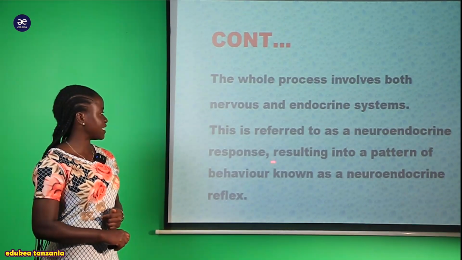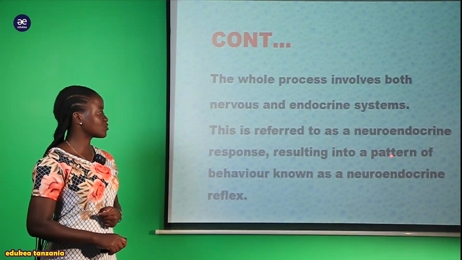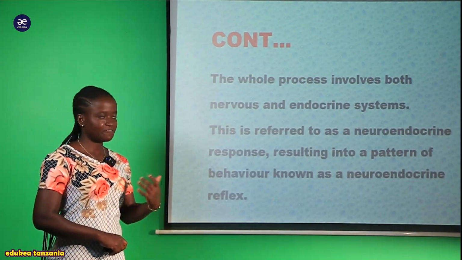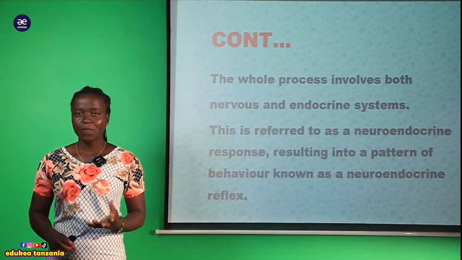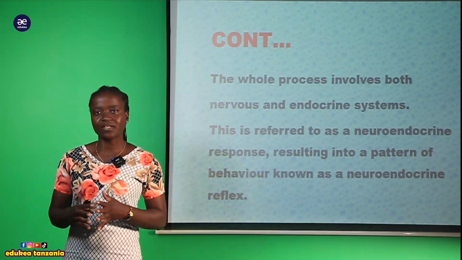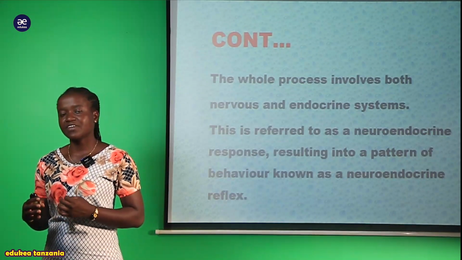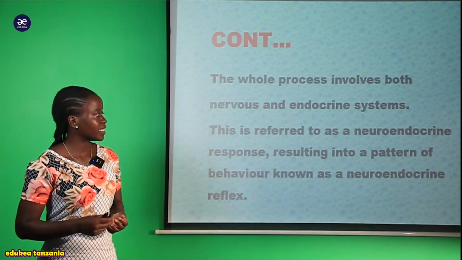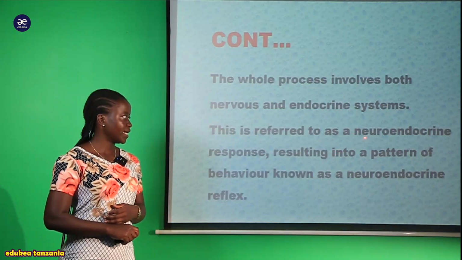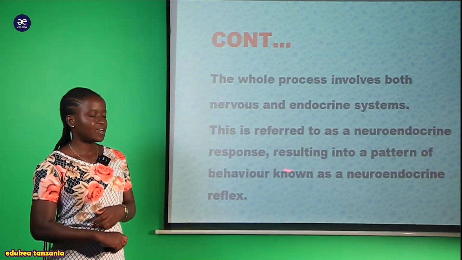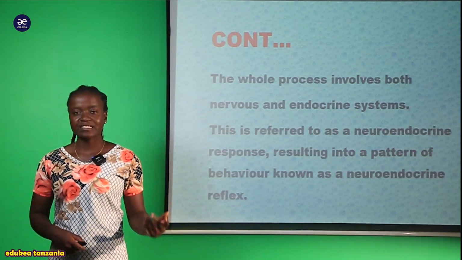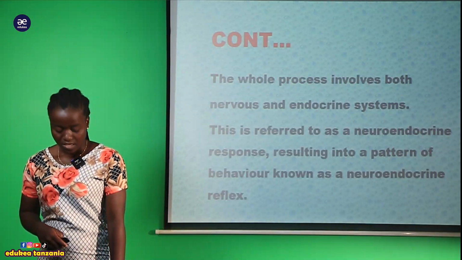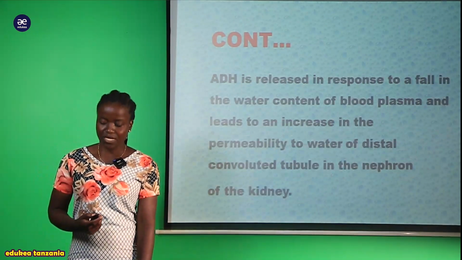Now we can say that this refers to the neuroendocrine response, resulting in a pattern of behavior known as the neuroendocrine reflex. Where there is a connection between the nervous system and the endocrine system, it brings about a system called the neuroendocrine response, which in turn results in the neuroendocrine reflex. So now let's see this example.